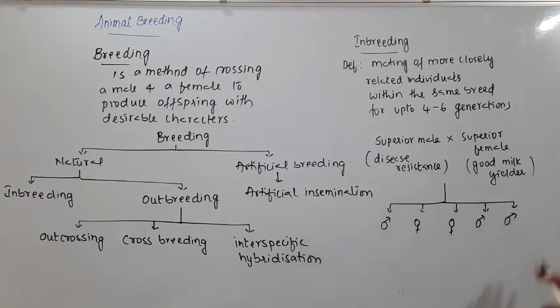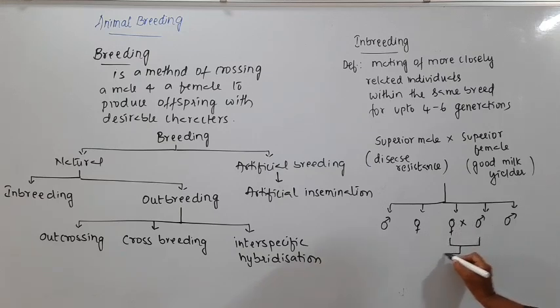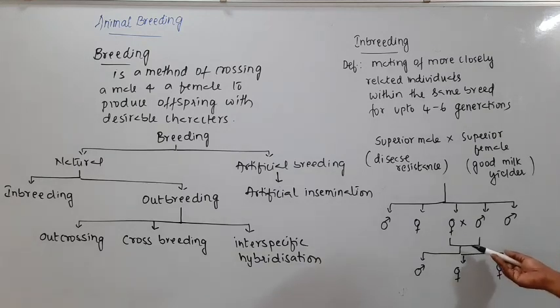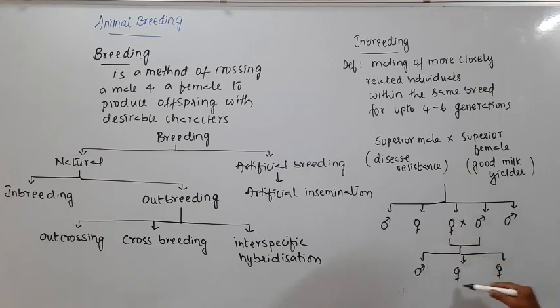So like this, after some generations I have obtained the males and females here. Now again crossing between these two will help in producing some more offspring. So male, female, and a female. Now this is what we call actually inbreeding. So here are closely related individuals, and breeding within them is what we call inbreeding.